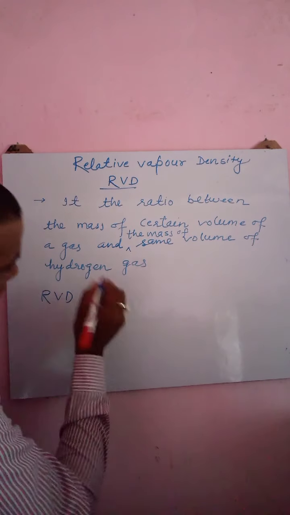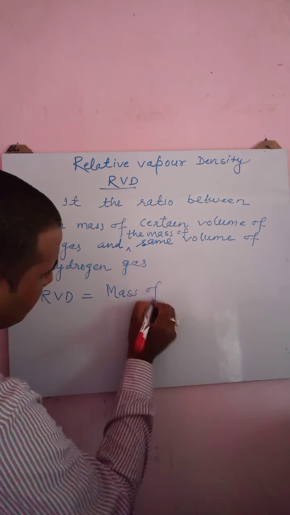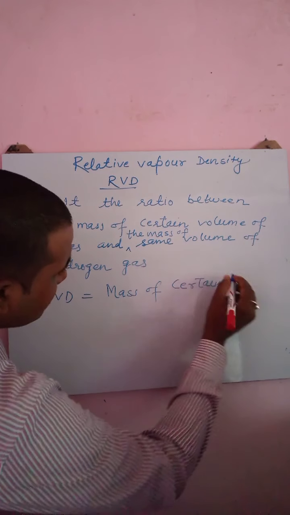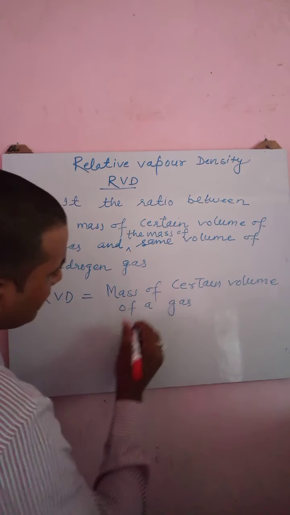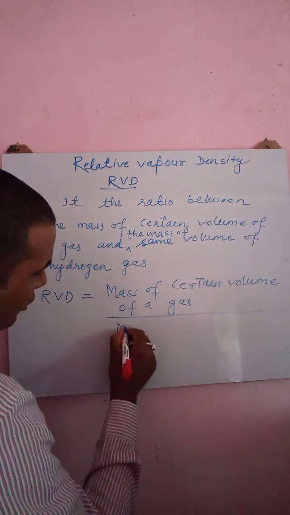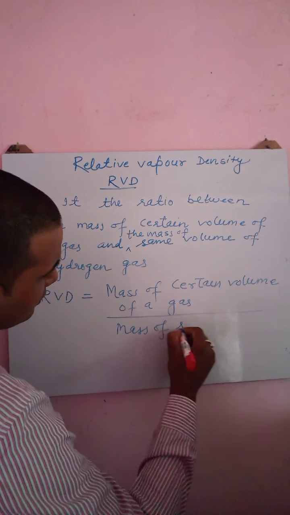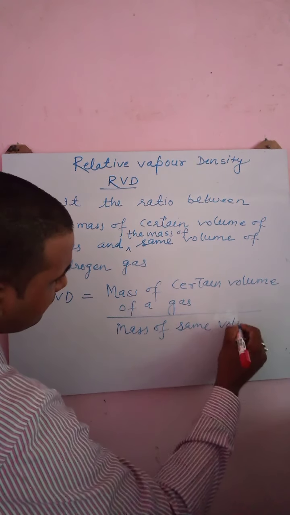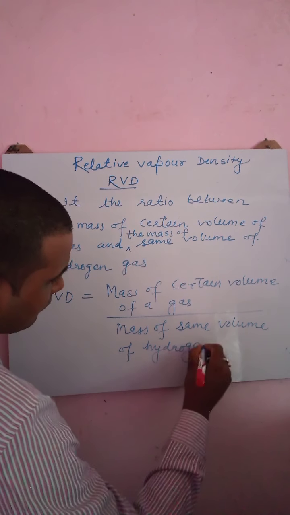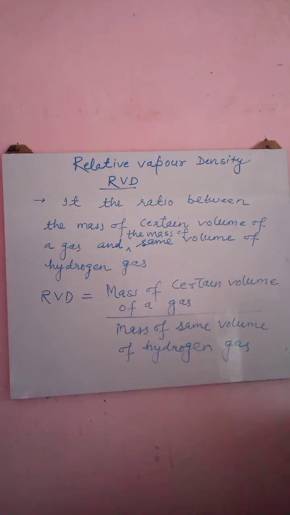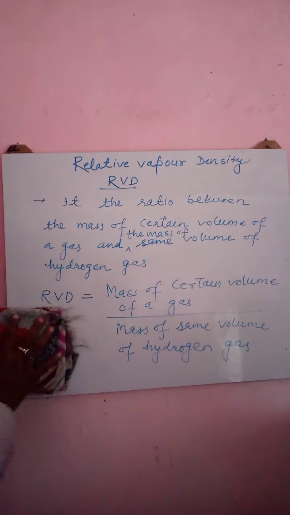RBD is equal to mass of a certain volume of a gas divided by mass of the same volume of hydrogen gas. I hope you people are writing it.